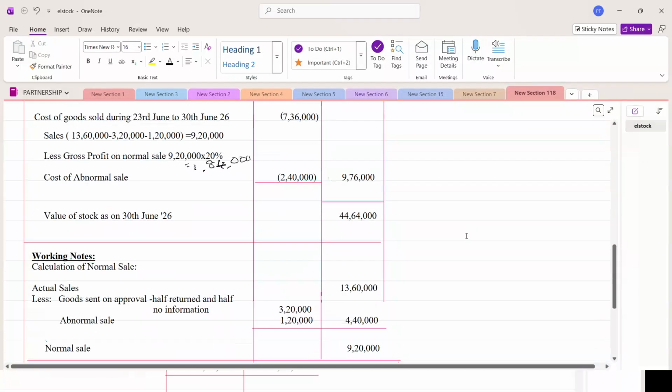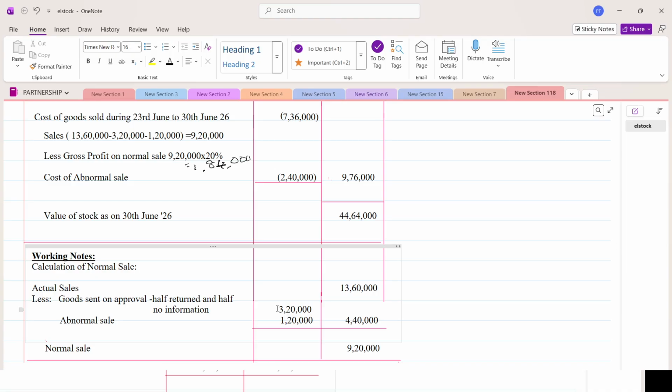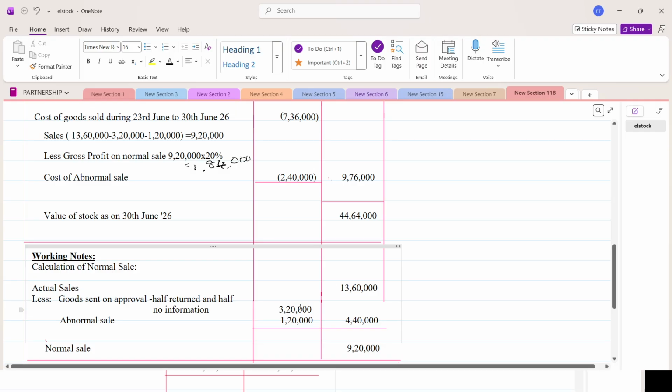Okay. So that's what is done here in 13,60,000. But we have to subtract it from the sales. Because we have to reverse the sales, but need not add to the closing stock because it is already added in the physical stock. Okay. So 3,20,000 you have to subtract. What will be your balance? 11,40,000.